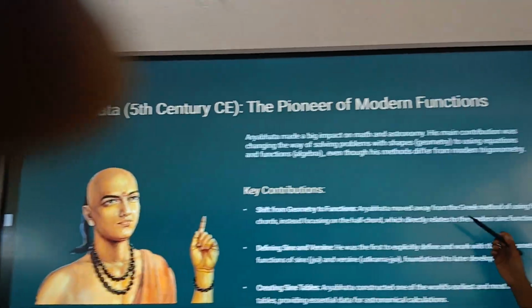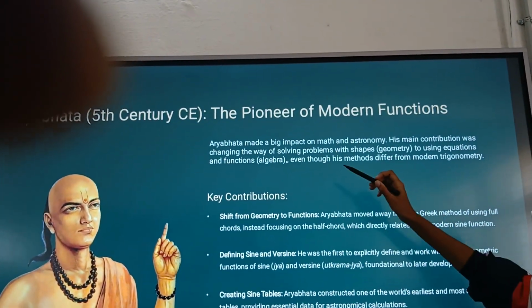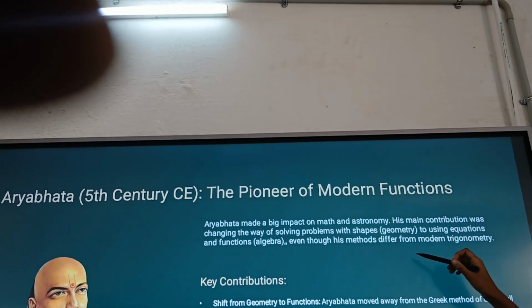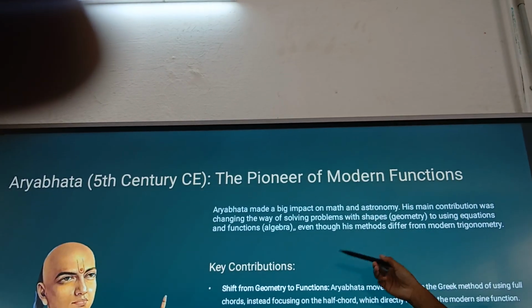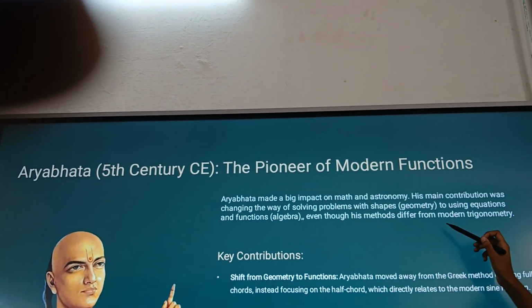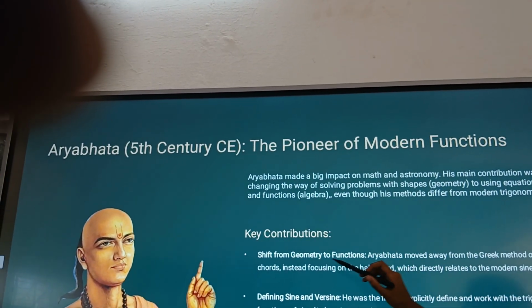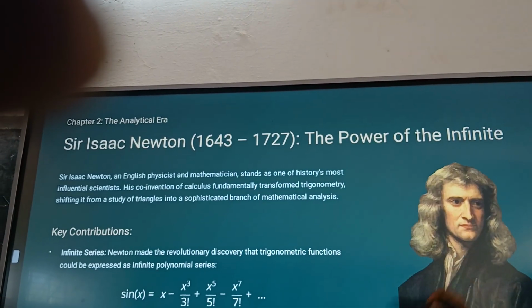Aryabhatta made a big impact in math and astronomy. His main contribution was changing the way of solving problems with shapes. Instead of using geometry, he used equations and functions, that is algebra. Even though his methods differ from modern trigonometry, it is very useful. Key contributions were the shift from geometry to functions,